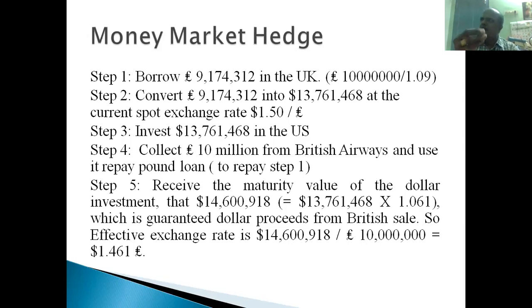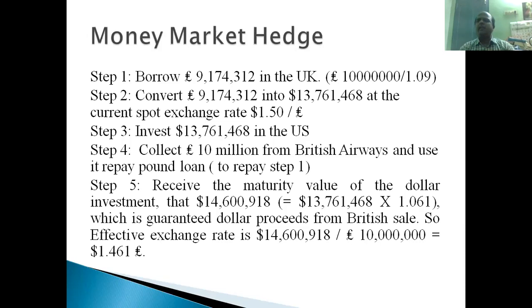So they have an idea: the forward market rate is there, some clue is there. Based on the forward market rate, it will be around $1.46 per pound, right? So how can they use the money market to hedge this exchange rate fluctuation risk? What they will do is borrow 9.17 million pounds in the UK. How has this 9.17 million pounds come about? This 10 million pounds they are going to receive after 1 year. How much will it be after converting pounds into US dollars? That is a big headache for Boeing Corporation now.